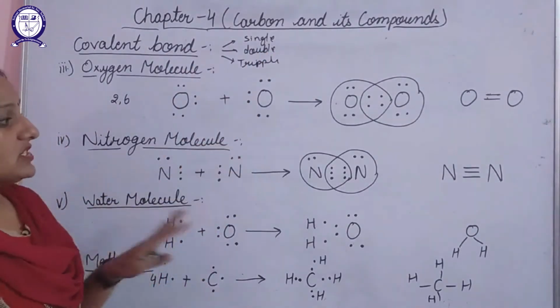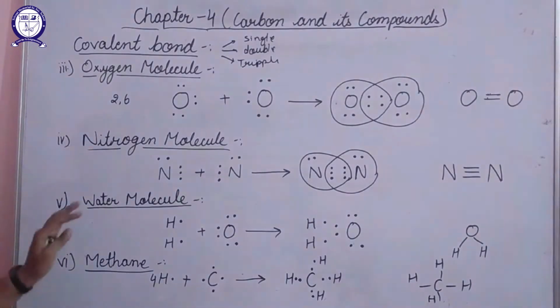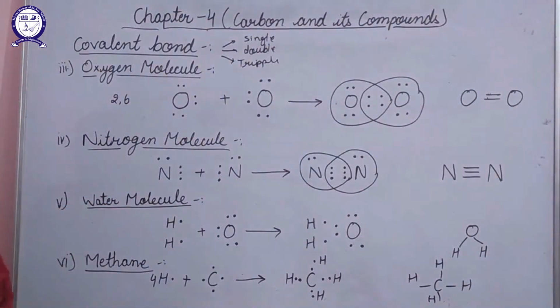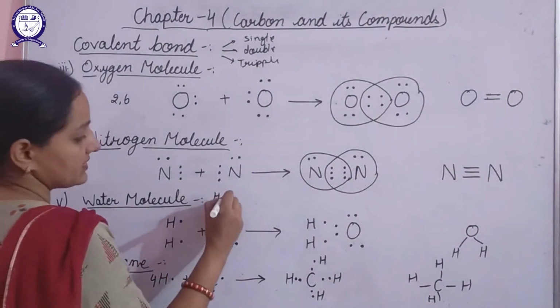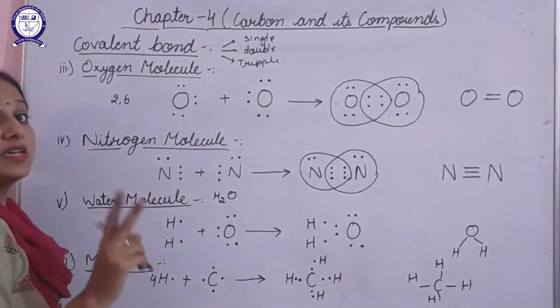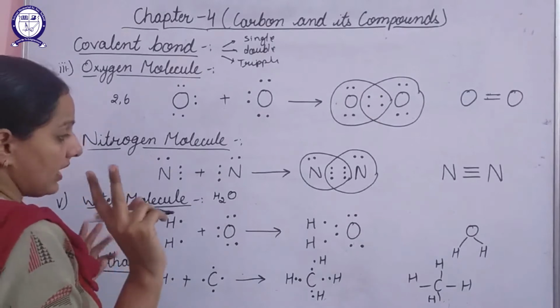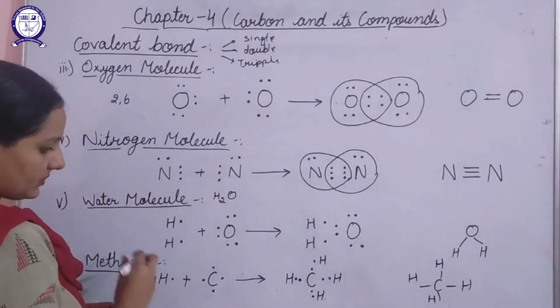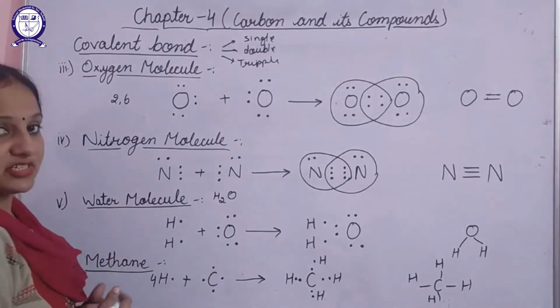Clear? So this was about this. In a similar way, we can describe the water molecule also. What is the formula of water? That is H2O. That is, 2 hydrogen atoms are combining with 1 oxygen atom. So here I have represented 2 hydrogen atoms.